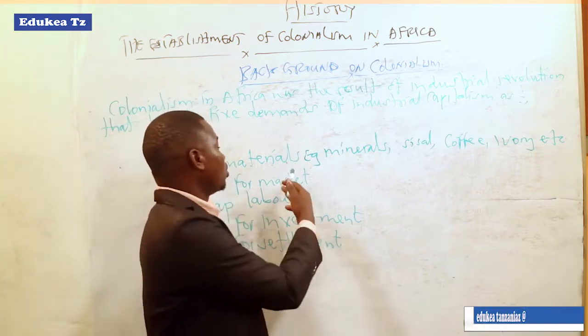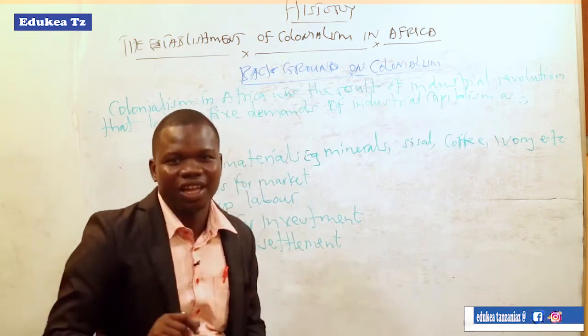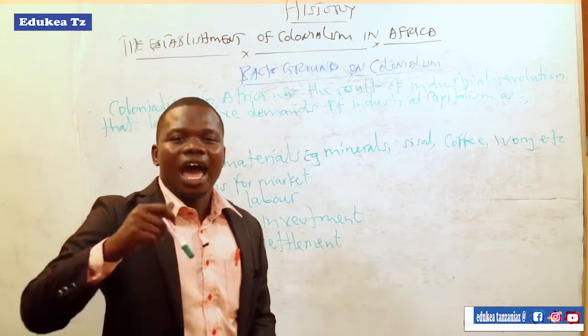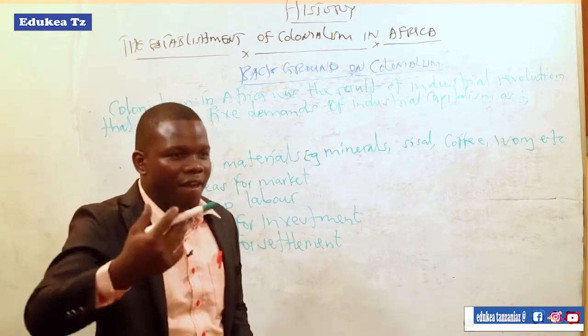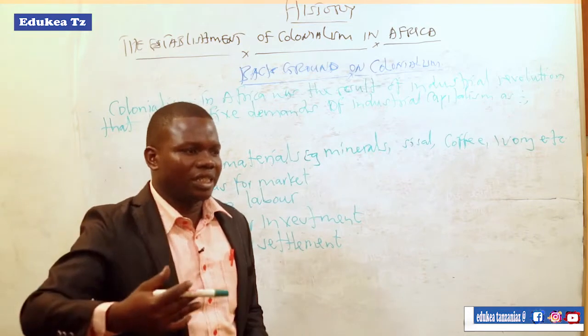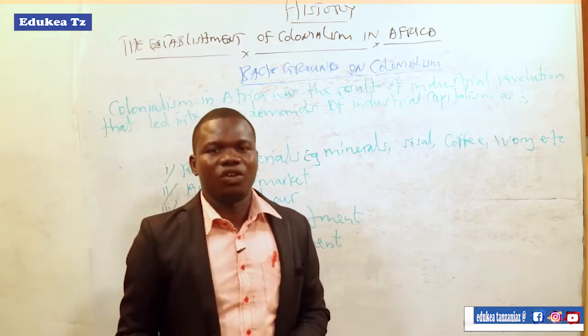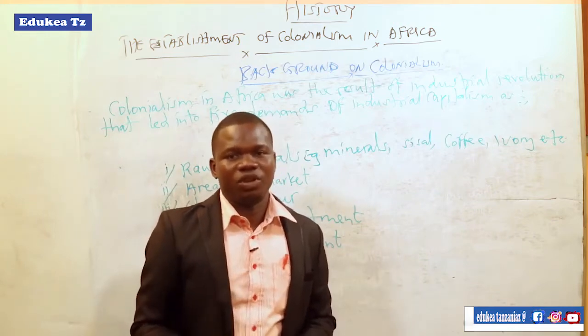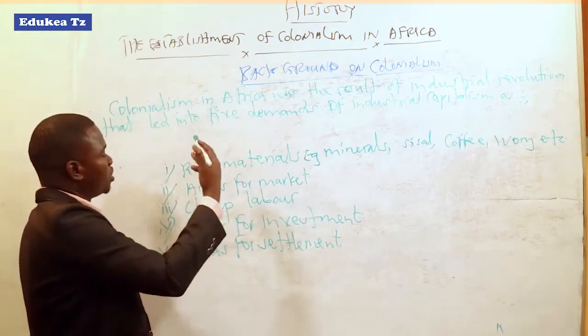So because of that problem of raw materials, and after getting the solution that Africa could be the right solution, it led to the colonial interest of colonizing Africa because of the problem of raw materials.